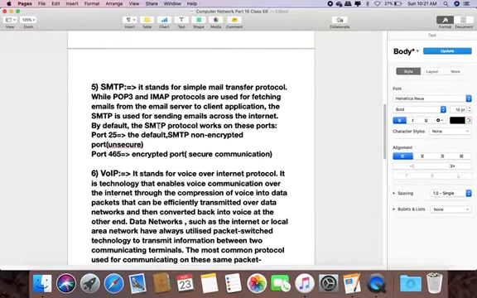By default, the SMTP protocol works on port 25 for unsecure and port 465 for secure communication. So generally SMTP is used only for sending our text messages. It is not applicable for multimedia messages like audio, video, photos, images. So SMTP is used for sending email across the internet.